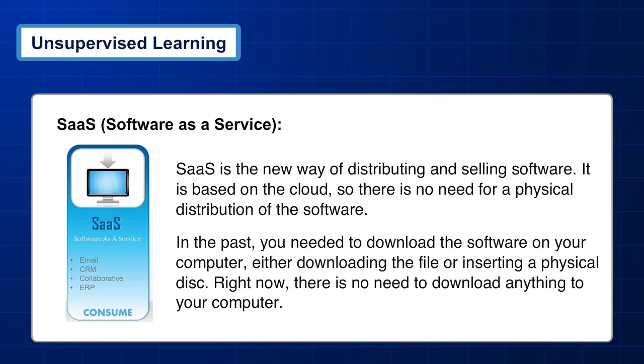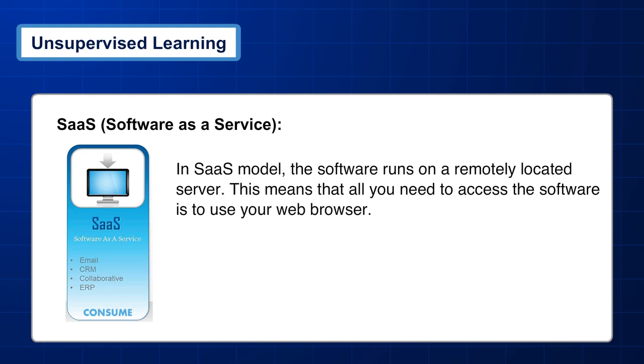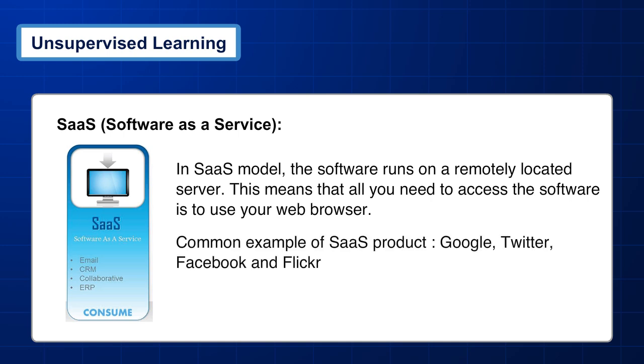In the past, you needed to download the software on your computer, either by downloading the file or inserting a physical disk. Right now, there is no need to download anything to your computer. In the SaaS model, the software runs on a remotely located server. This means that all you need to access the software is your web browser. Common examples of SaaS products: Google, Twitter, Facebook, and Flickr.